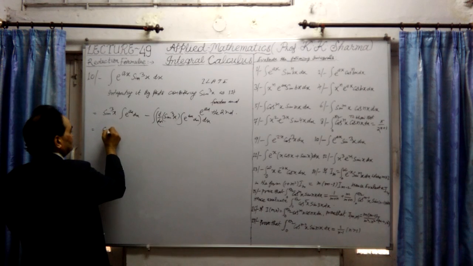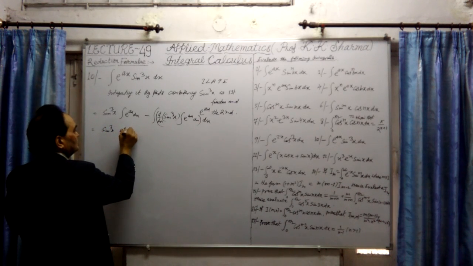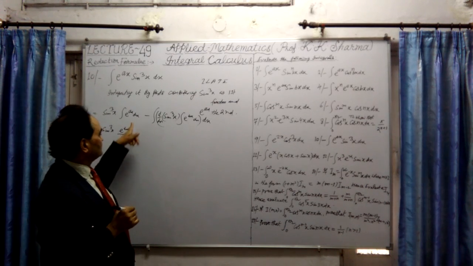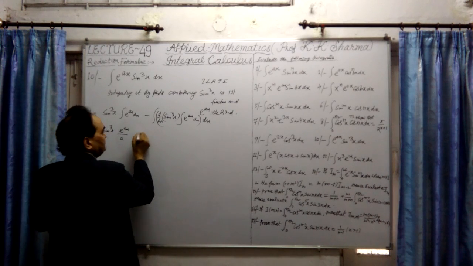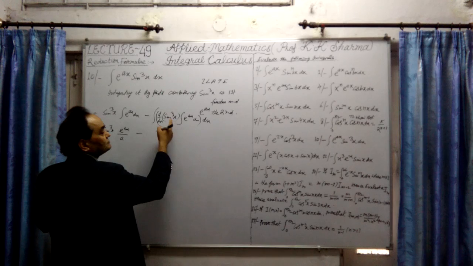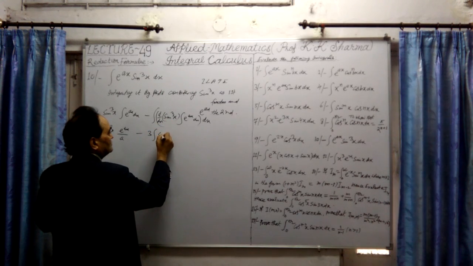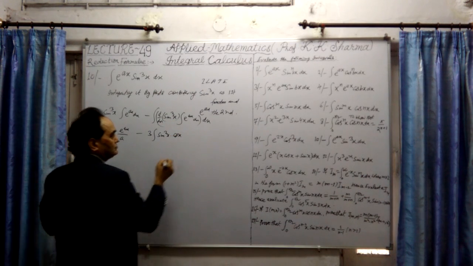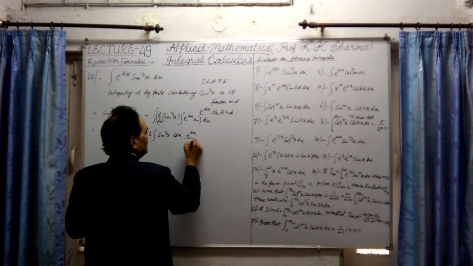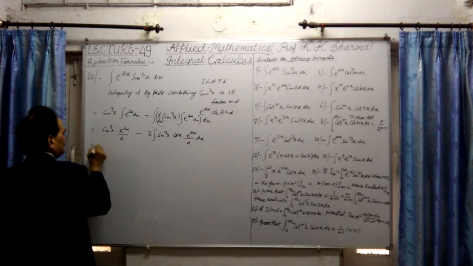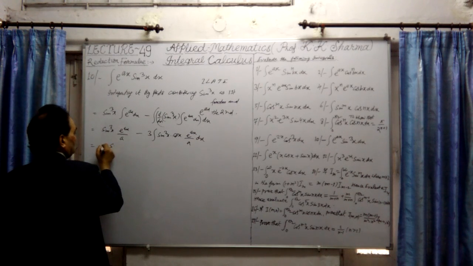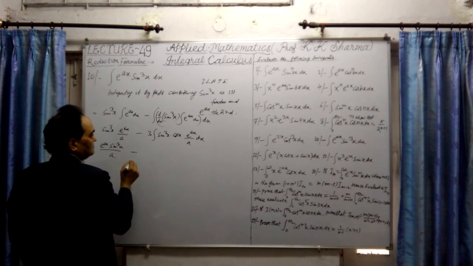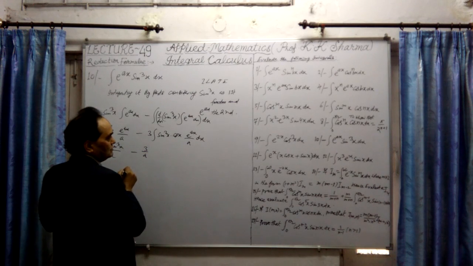So this is sin qx e raised to the power ax upon a. Integration of e^(ax) is e^(ax) divided by the coefficient of x, which is a. So minus sin, differentiation of sin qx. This is 3 sin square x into cos x, into e^(ax) upon a dx. Let me further resolve it.